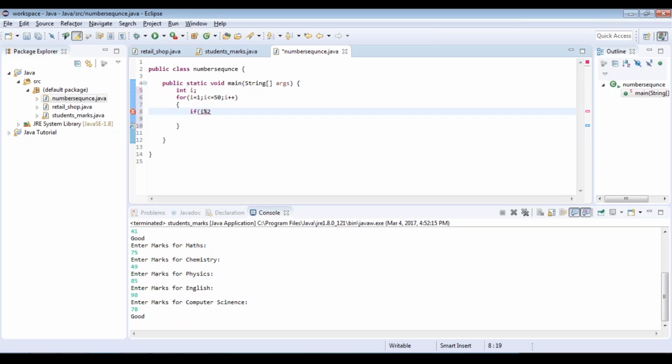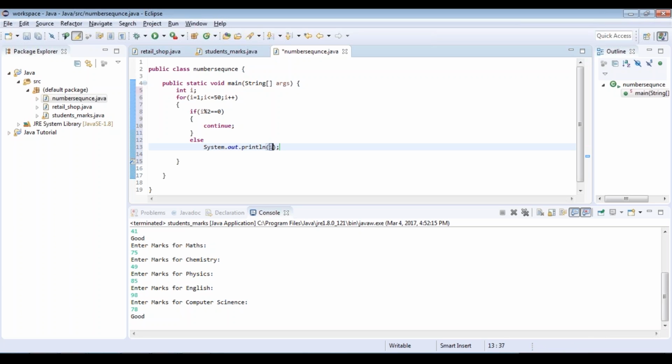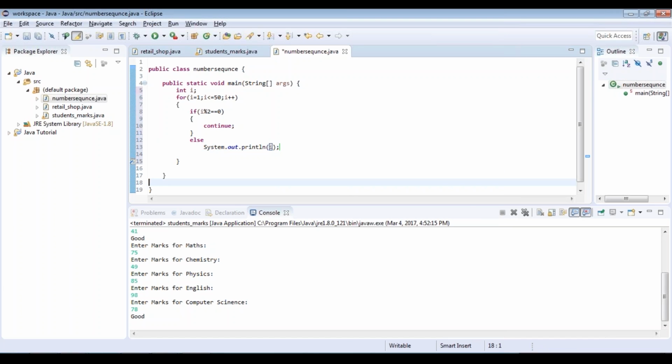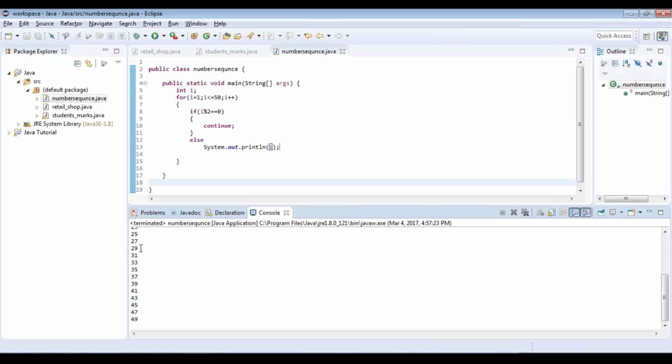is equal to 0. So if my number divided by 2 is equal to 0, then that means the number is an even number, because all even numbers when divided by 2 give a remainder 0. So in that case, I'm going to write a continue statement. That means don't bother with the statements after this, go ahead to the next iteration. Else I'm going to print that number. So what happens here is that it's going to run and print all the odd numbers till 50. Save it and let's execute this. So you can see all the odd numbers are printed.